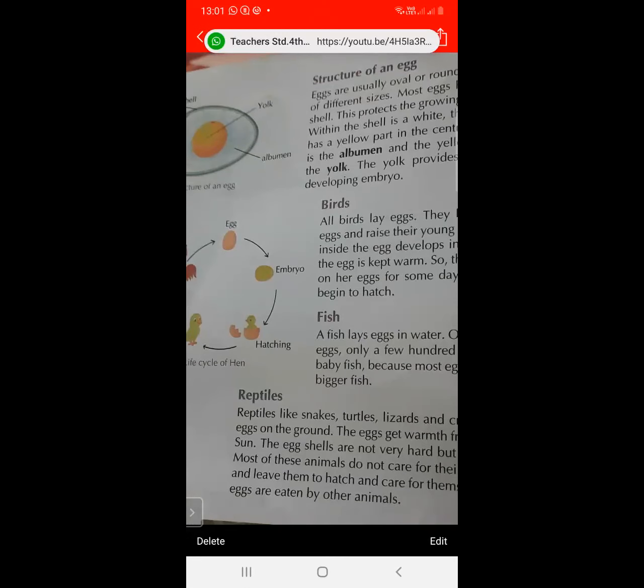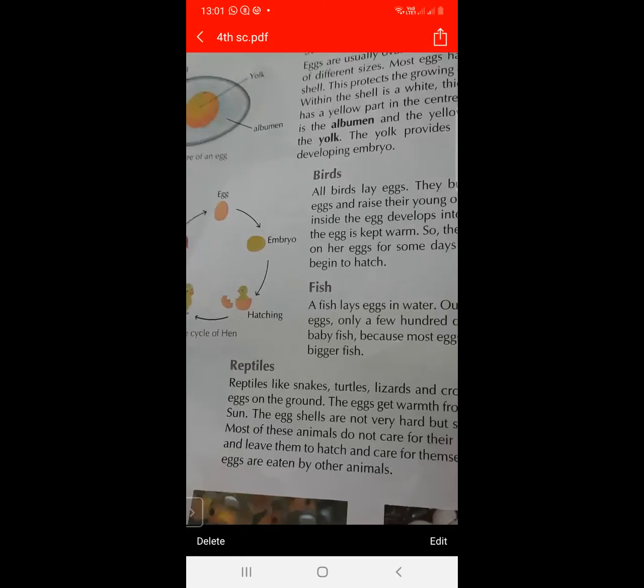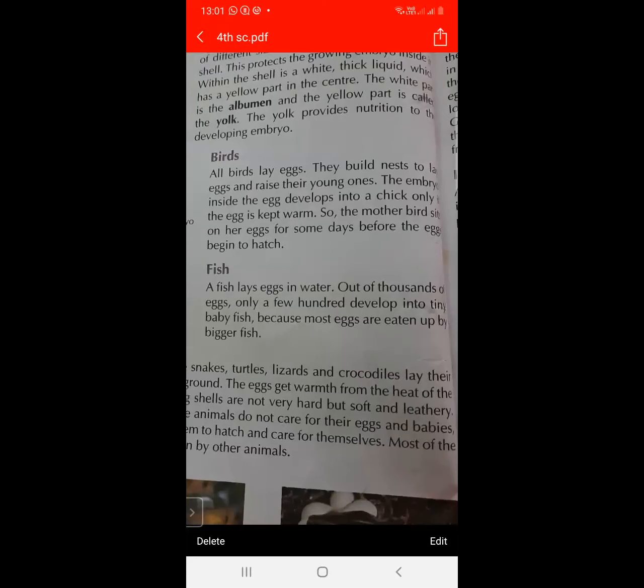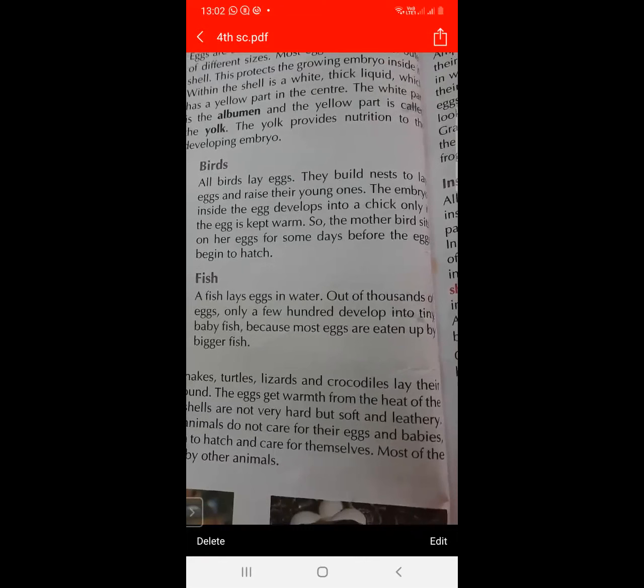Next is the life cycle of a hen. Firstly, we will discuss birds and fish. All birds lay eggs, and they build nests to lay eggs and raise their young ones. The embryo inside the egg develops into a chick only if the egg is kept warm. So the mother bird sits on the eggs for some days before the eggs begin to hatch.